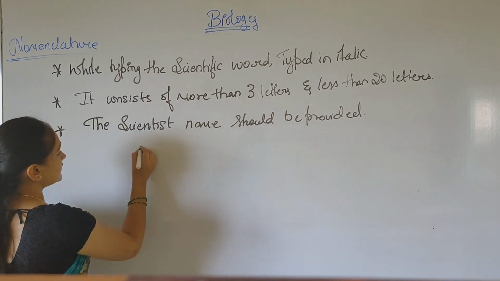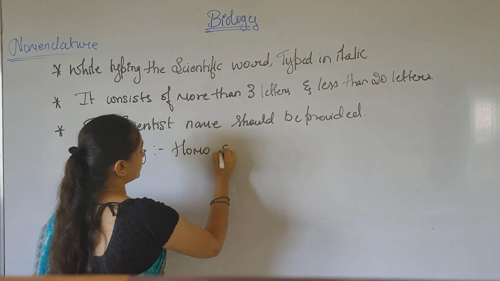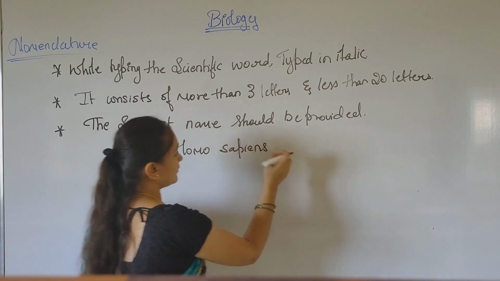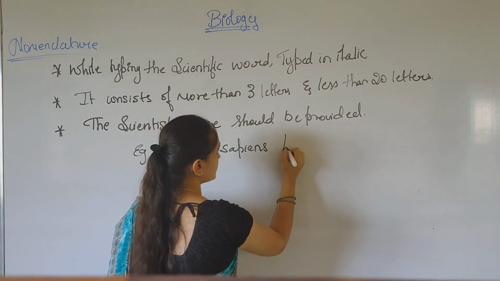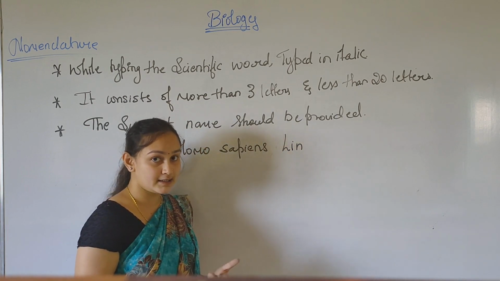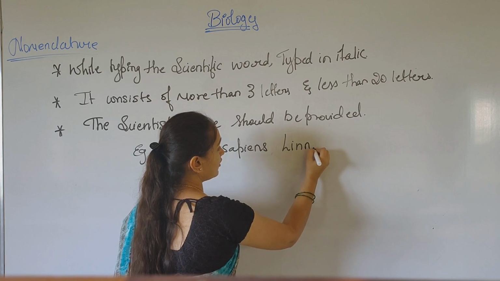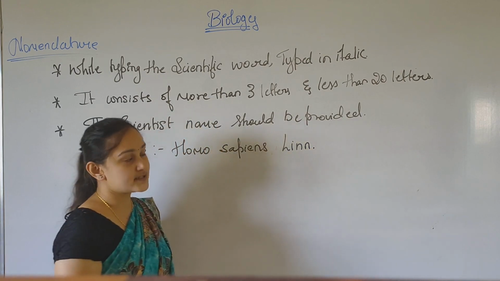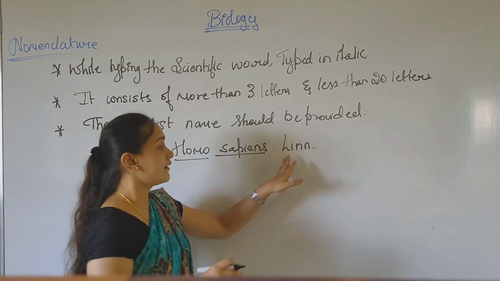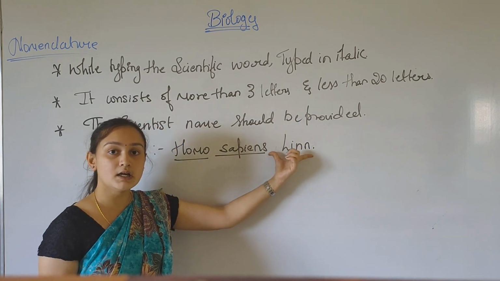For example, let's take Homo sapiens. It has been provided by the scientist Carolus Linnaeus. So in honor of the scientist, we should write their name in short form.